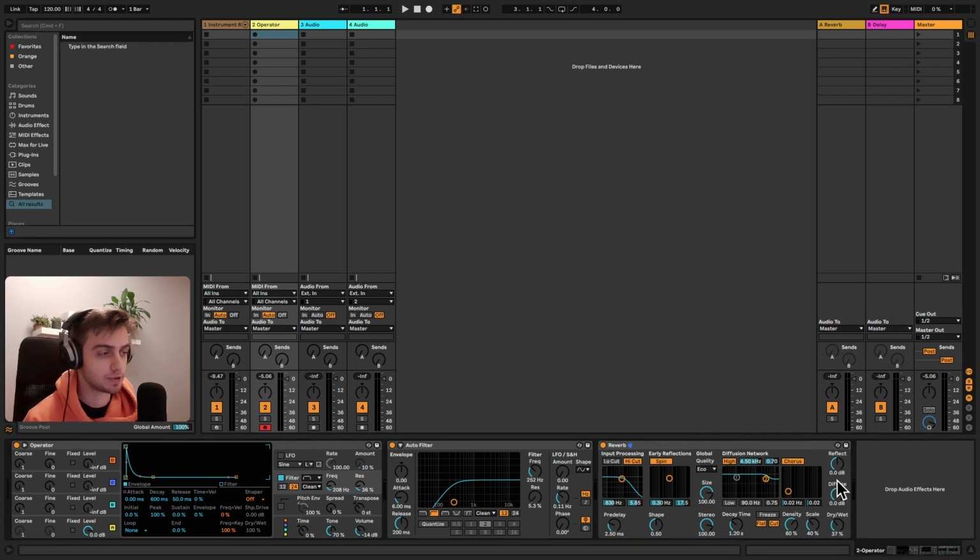So you can put the default patch of reverb. Maybe let's choose the high mode and drag a little bit down the dry wet and increase the decay time. And we already have a really cool effect.